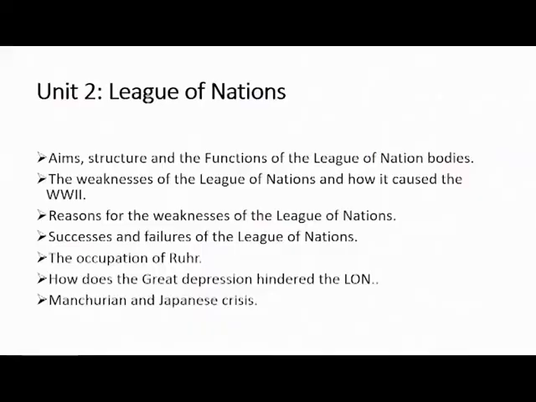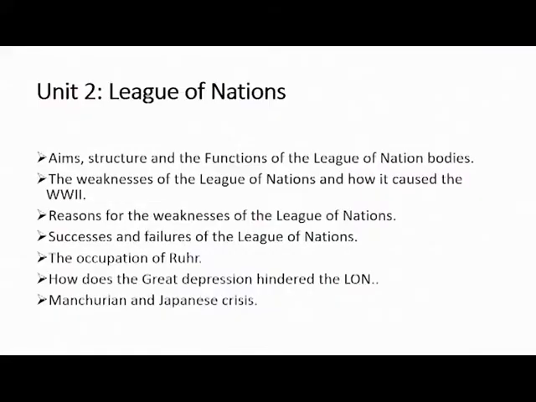Unit 2 is about the League of Nations. What is the League of Nations? When was the League of Nations established? What were the aims of the League of Nations? How was the League of Nations structured? What were the bodies that made up its structure?